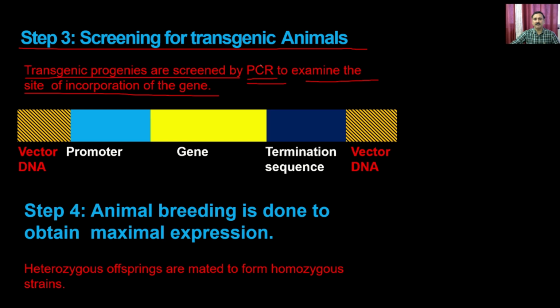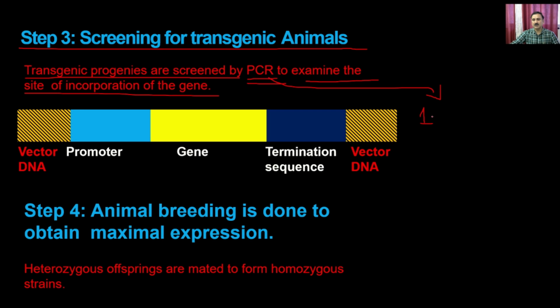In this particular PCR, you have the choice to use either the integration sites, or some of the marker enzymes which you have put into this particular type of cassette, or sometimes the gene of your place where you have actually introduced the DNA can be used. So there are three options.